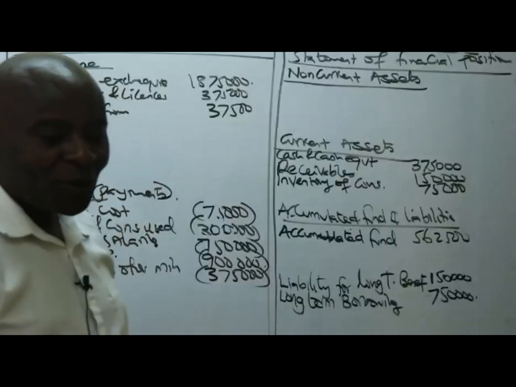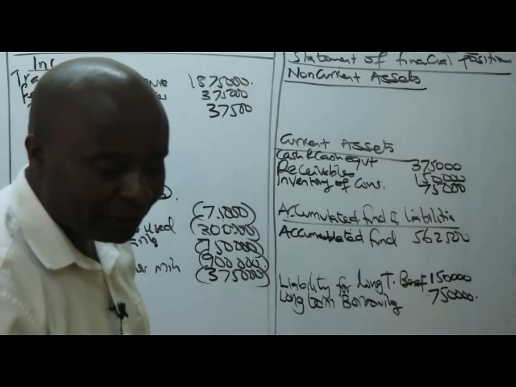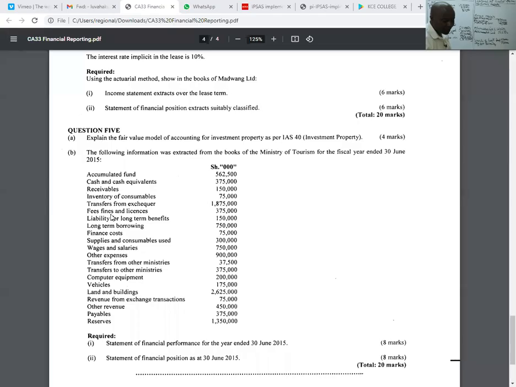So in this case here, what do we have, ladies and gentlemen? Transfers to other ministries, you have already been able to book that one. What next? The next thing that we have here is called computer equipment. This must be an asset to the ministry. Computer equipment, 200,000.